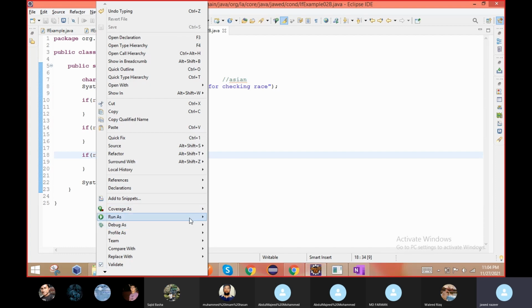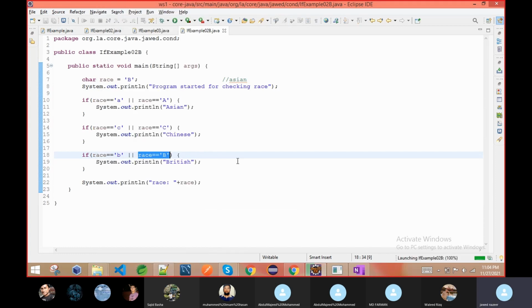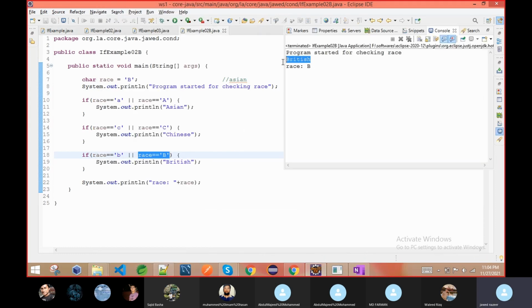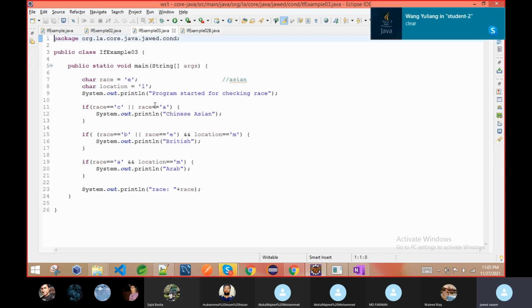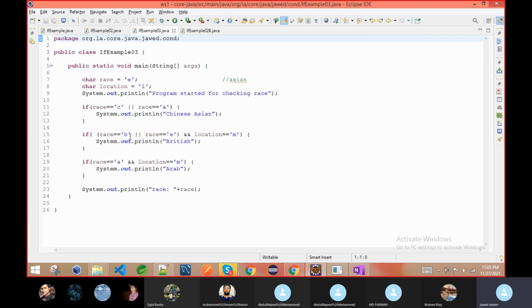So if I run this program, then British will print again. Why? This time I added this capital B also. So this is the way it is happening. Same thing again: we are printing Chinese, Asian or British, either B or E.